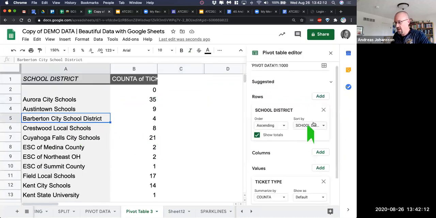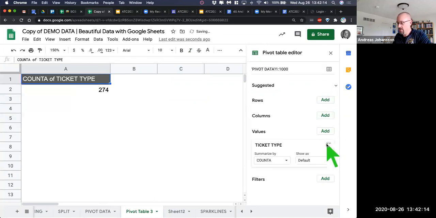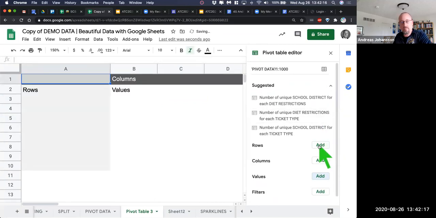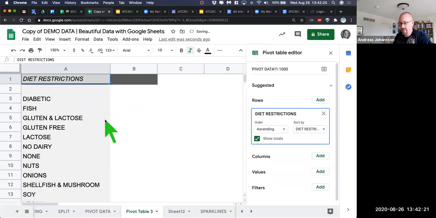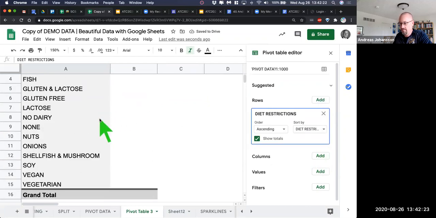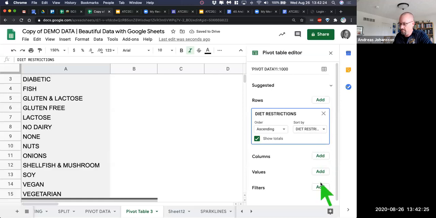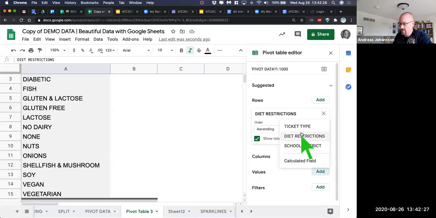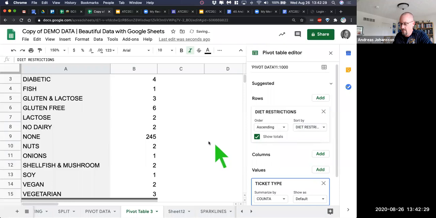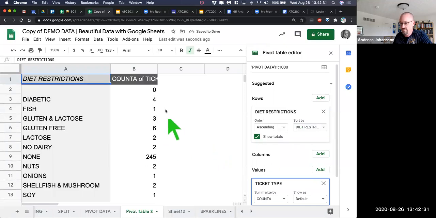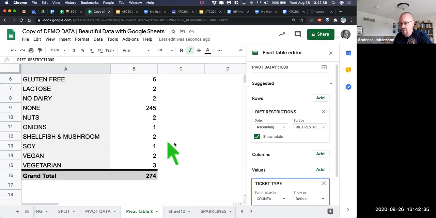Or we can come in and say, don't start with the school district, but start with, we want to know how many lunch options we have. So what are the diet restrictions? Here they all are, diabetic, fish, good, right? How many? 245 have none. We have 4 diabetics, 6 gluten-free, 2 lactose, et cetera. And of course, this is anonymized data, so we don't know who they are, but 3 vegetarians, 3 vegans, soy, salt, right? But it's helpful if you want to get that data.